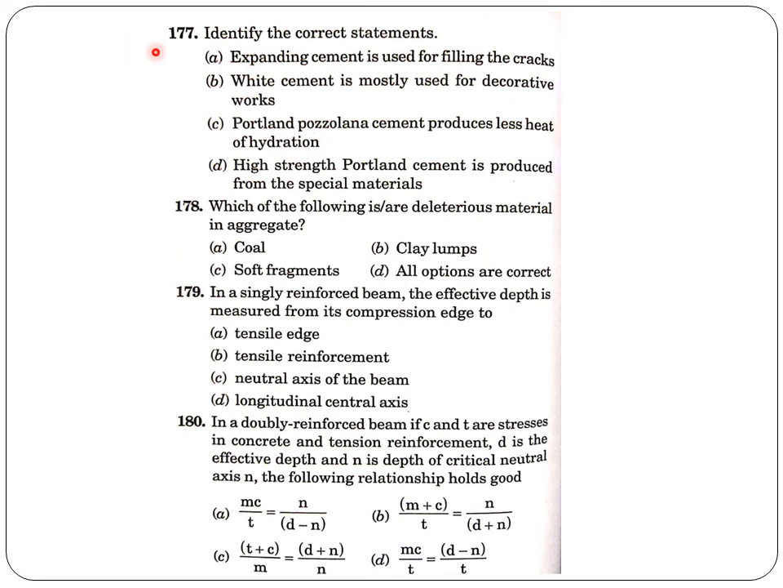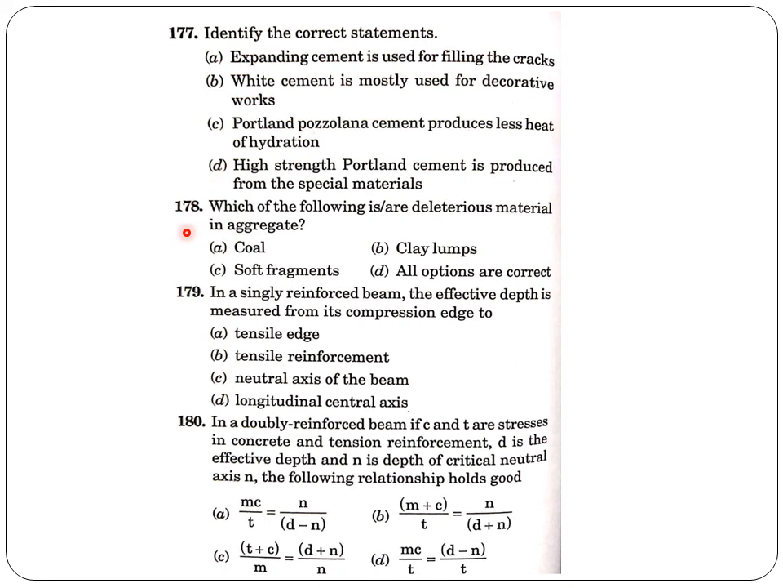Identify the correct statements. Expanding cement is used for filling the crack. No. White cement is mostly used for decorative works. No. Portland Pozzolano cement produces less heat of hydration. That is also false. High strength Portland cement is produced from the special material. Yes, this high strength Portland cement is a special type of cement which has higher content of alite C3S to give rapid hardening and setting properties. So the answer is option D.